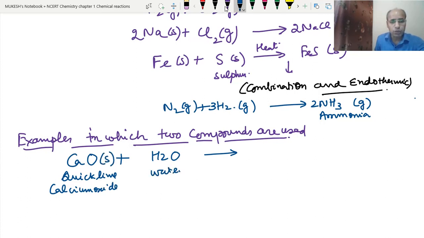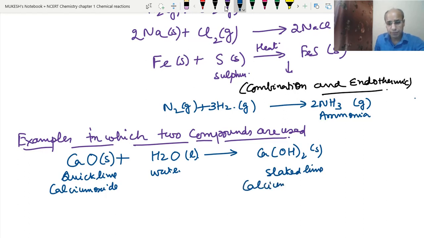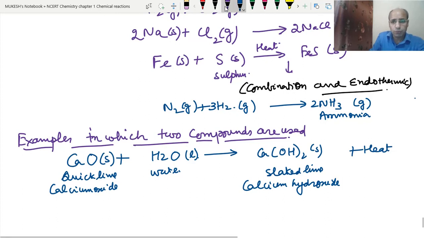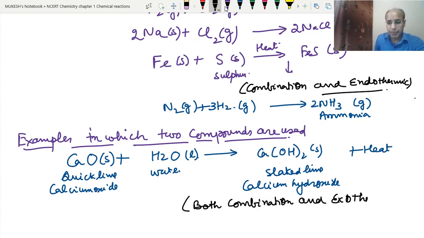This is in the form of solid, this is in the form of liquid. And what we get is calcium hydroxide, the slaked lime. And along with it, a lot of heat is also produced. So this is an example of both combination and exothermic.